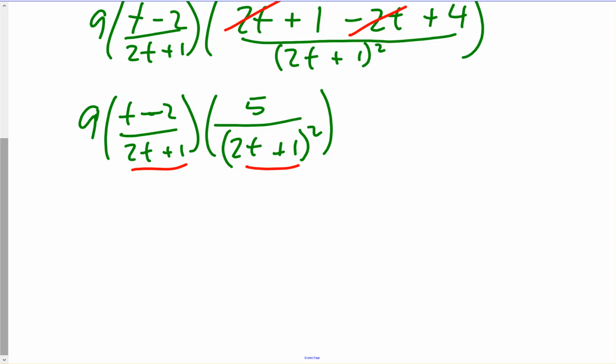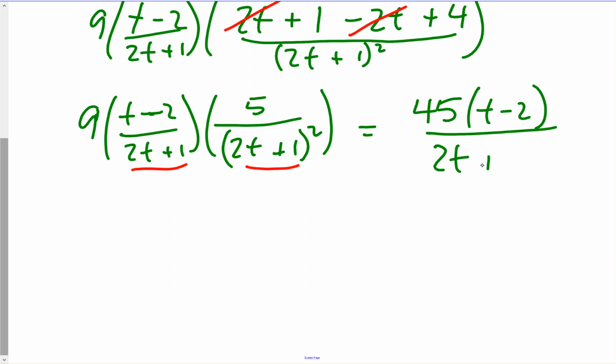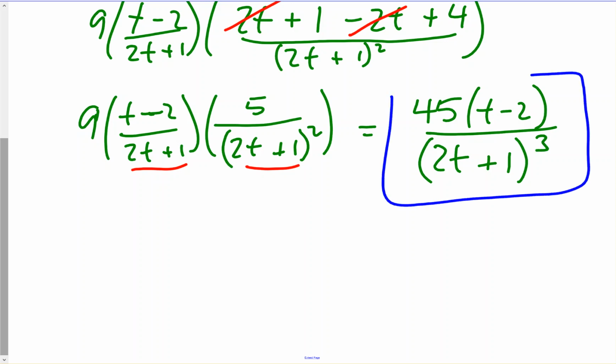The product rule for exponents tells us we could make that 2t plus 1 to the third. Now 5 multiplied with the 9 gives us 45, and then we'll have t minus 2 on top and 2t plus 1 quantity cubed for the bottom. That'll be as far as we go for that problem.